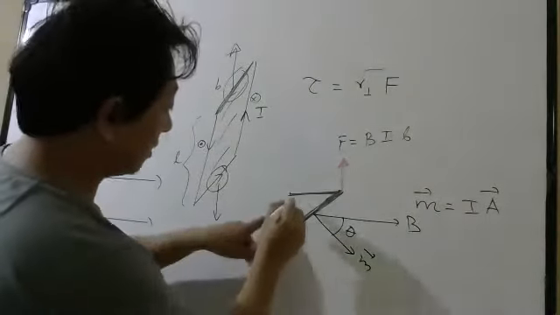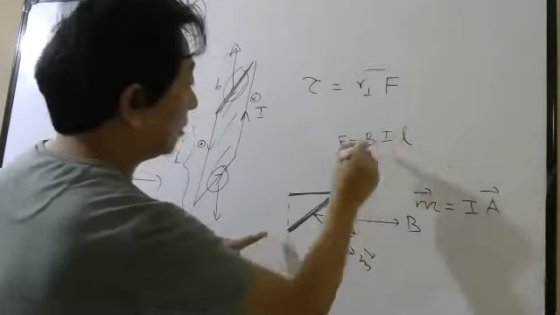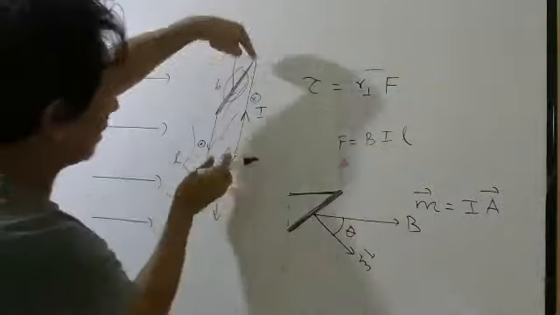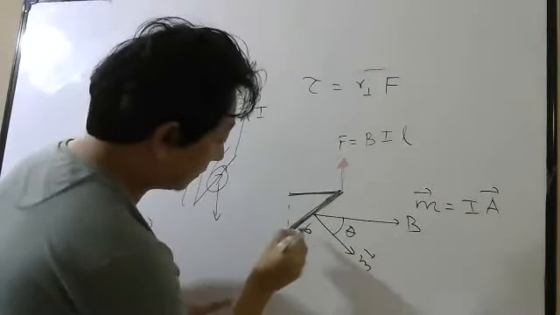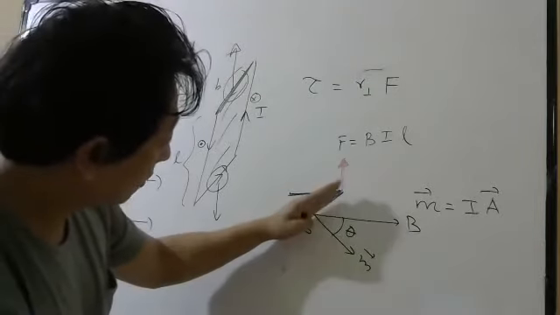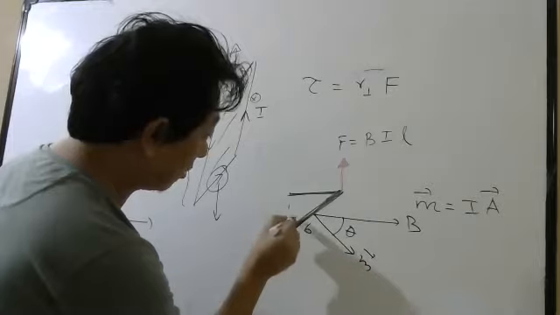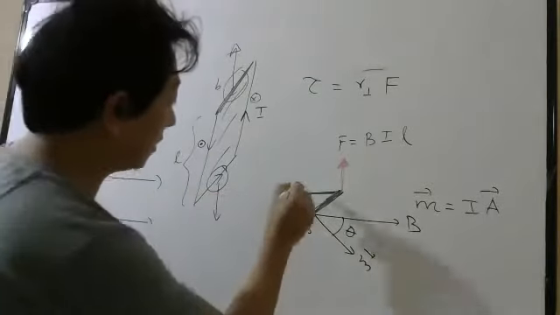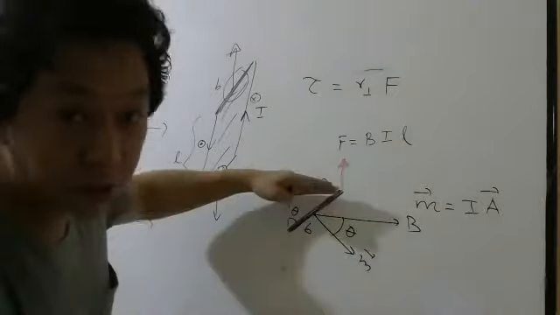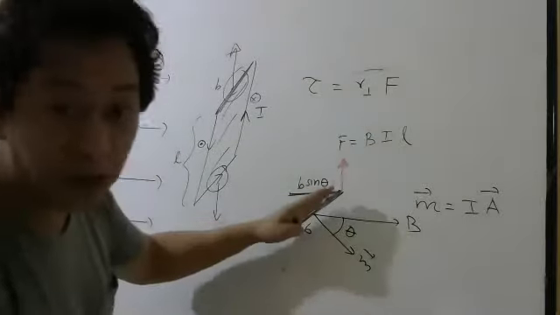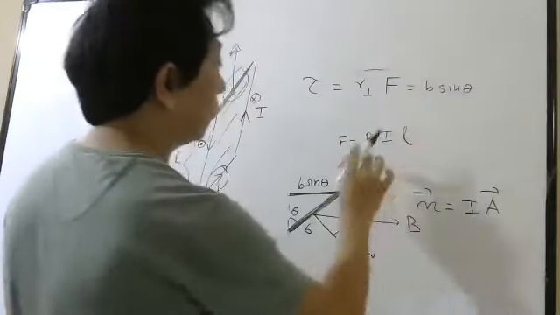So perpendicular distance is this, remember. Now this part is B. Oh, sorry, this is L only, because this is force on this part, right? This part has length L, no? So this is L only. Now how to find perpendicular distance? This is B. This is perpendicular to this. This magnetic field is perpendicular to this. So if this is theta, this was also theta. So perpendicular distance is B sine theta, because it is the opposite side of this triangle and this is your hypotenuse. So perpendicular distance is b sine theta, force is BIL.